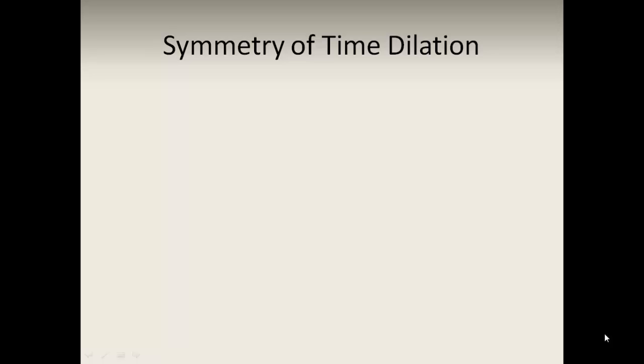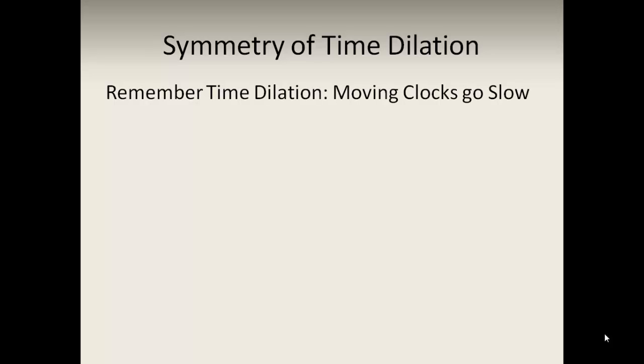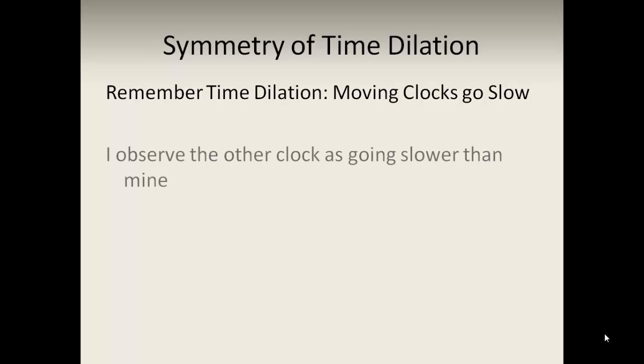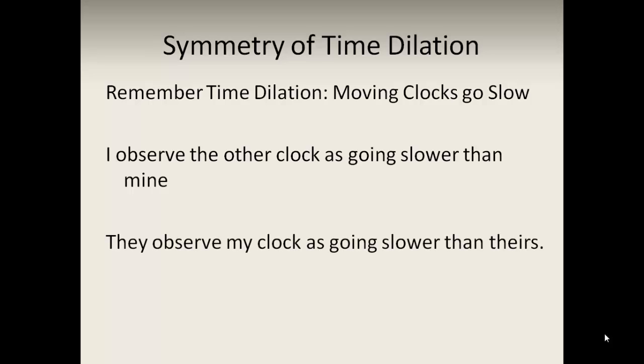Now we're going to look at the symmetry of time dilation. If you remember, when you see a moving person, a moving frame of reference, their clock will go slower than yours. Moving clocks go slow. So I observe the other clock as going slower than mine because it's moving. But they see my clock as moving, so they see my clock as going slower than theirs.